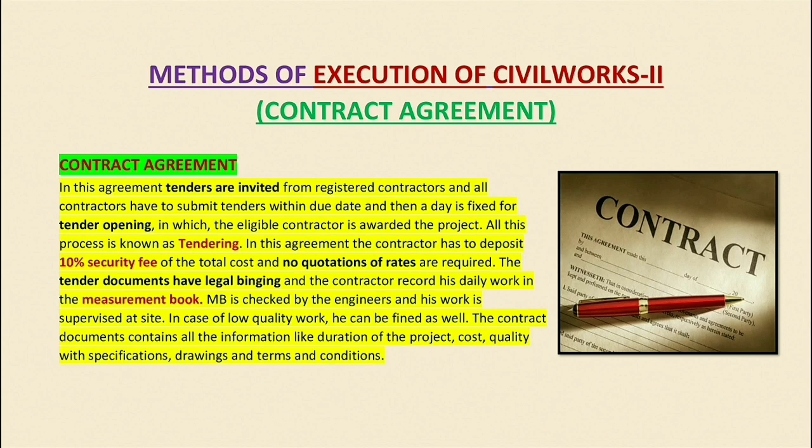Contractors have to submit tenders within the due date. A due date is fixed for the contractor meeting, then a day is fixed for tender opening. All the contractors bring their tenders to offer their services, and the eligible contractor is awarded the project.